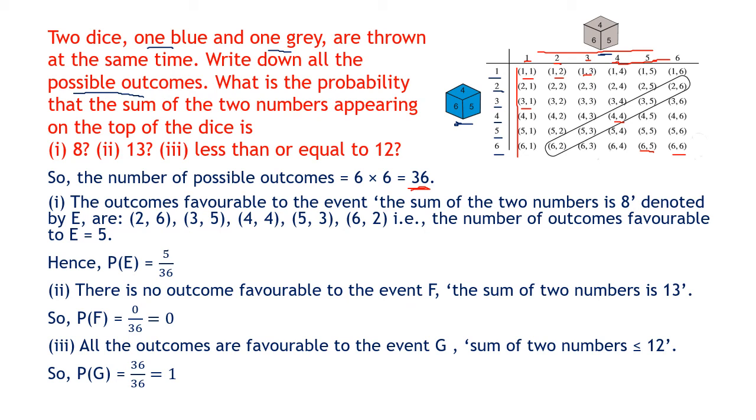Now the first case, the sum of the two numbers is 8. So here they have shown you 6 and 2 makes 8, 5 and 3 makes 8, 4 and 4 makes 8, 3 and 5 makes 8, 2 and 6 makes 8. So there are 5 favorable outcomes here. You can see all these 5 which give the sum of 8. So the probability is 5 upon 36.